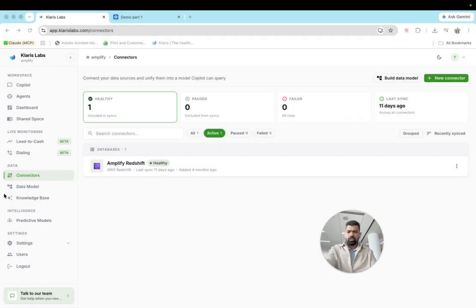I'm going to do a quick demo of Klaris. Klaris is an AI analyst workforce for insurance teams. As part of the onboarding, it's pretty simple. It's a three-step process. The first part is connecting to all the data that the company has.